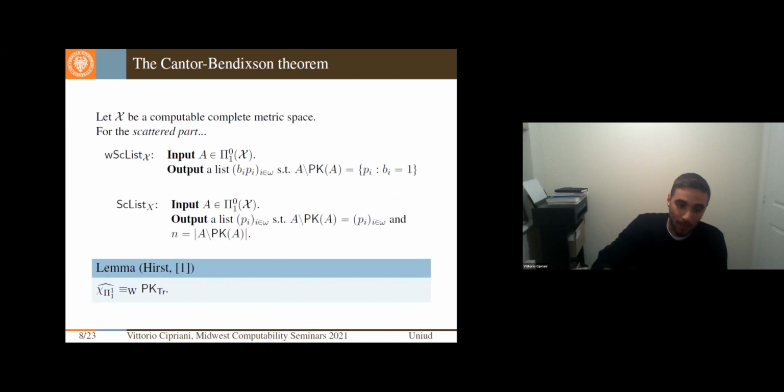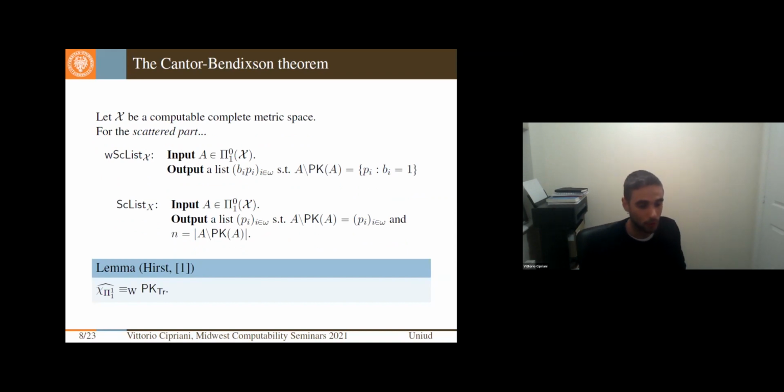So the first theorem that was shown in this area of Π¹₁-CA₀ and Baire reducibility was shown by Ernst. He showed that the perfect kernel for trees is actually equivalent to the parallelization of the characteristic function of a Π¹₁-complete set. And notice that this is completely in line with what happens in reverse mathematics, for example.